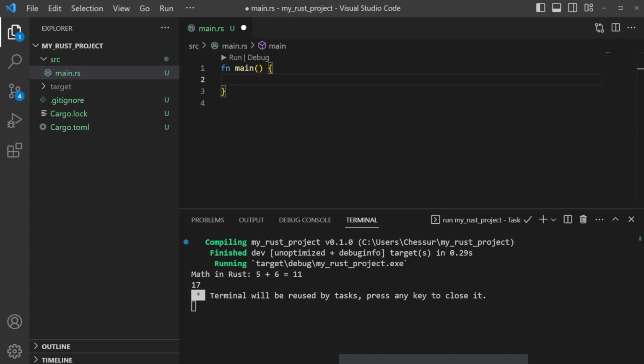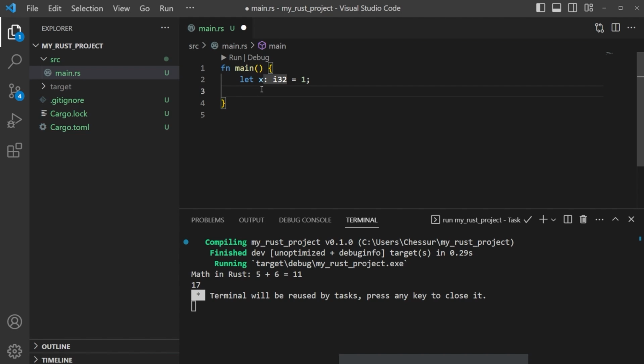Let's talk about scope and shadowing. So we have a function main here. Let's declare a variable of x again, and we'll just declare this equal to 1. And within blocks of code, we have our scope. So this x is within this block of code here. We've got our curly braces, that's a block of code.